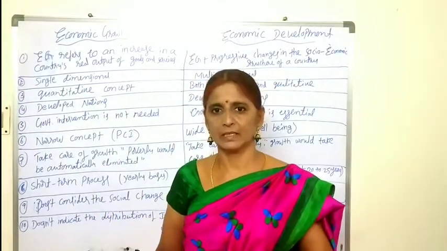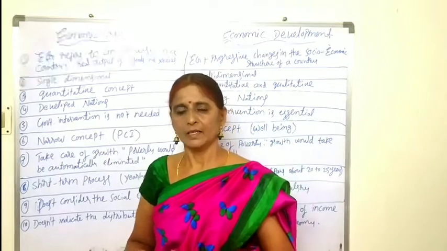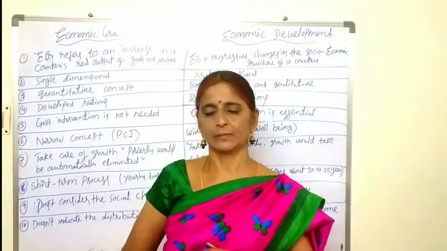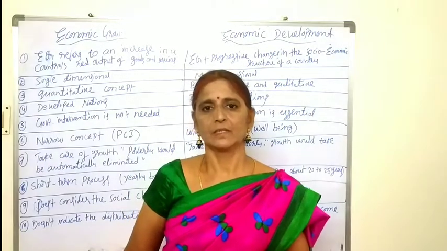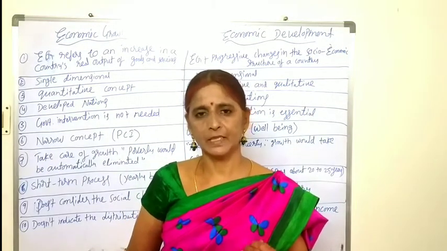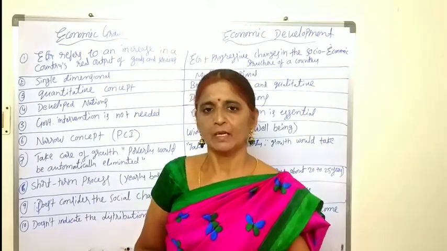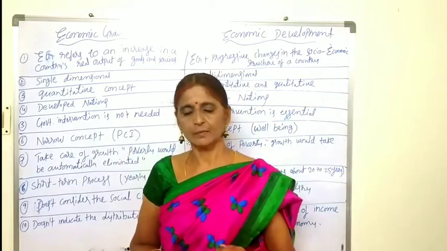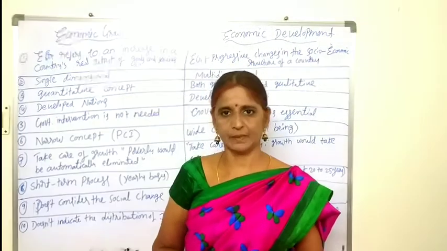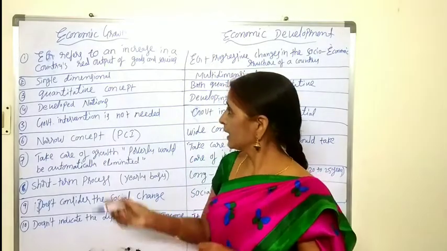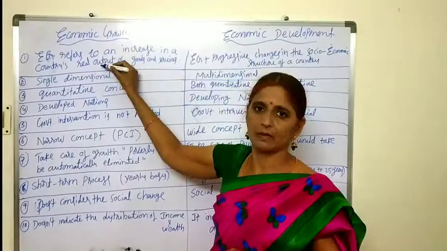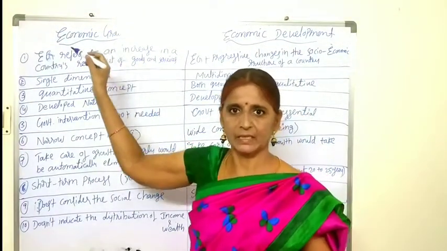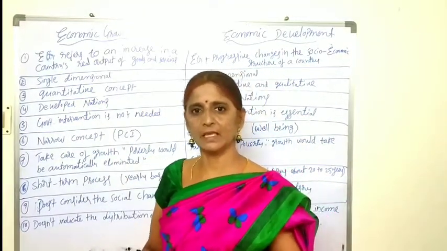Already you know the definition of national income: the final value of the goods and services produced in a country in a given period of time. Generally, national income is measured in market prices, and it is also measured in constant prices to indicate the real growth.